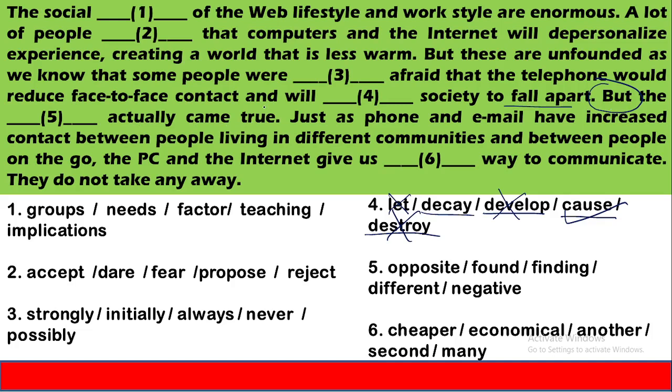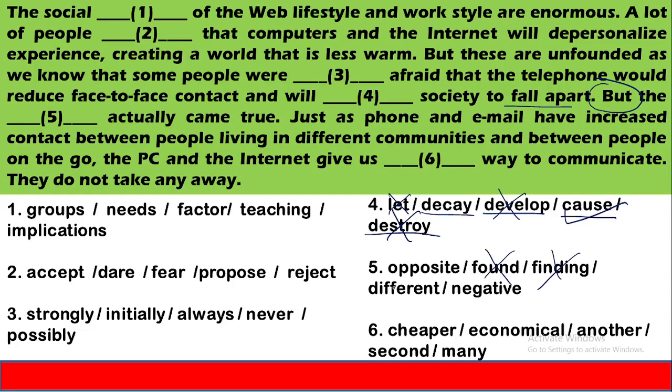But the dash actually came to. It means till now what we have discussed, the next sentence will be completely in contrast with what we have read till now. But the dash actually came true. The sentence coming here will be, but the opposite actually came true, but the finding meaningless.